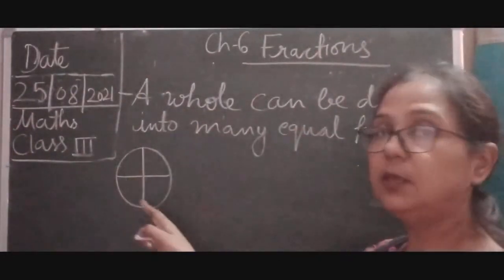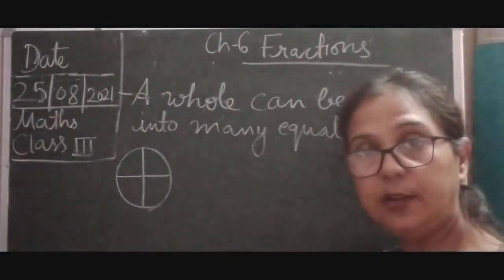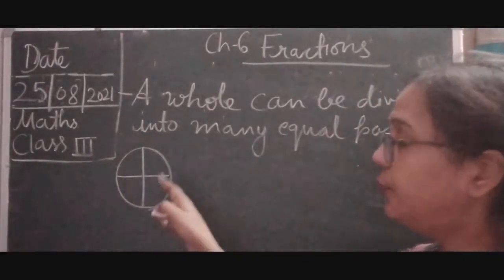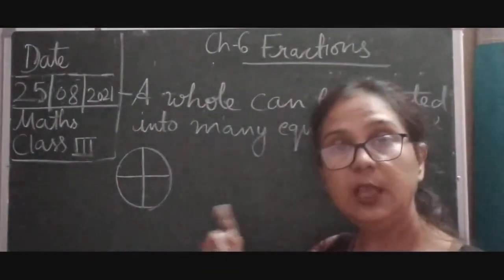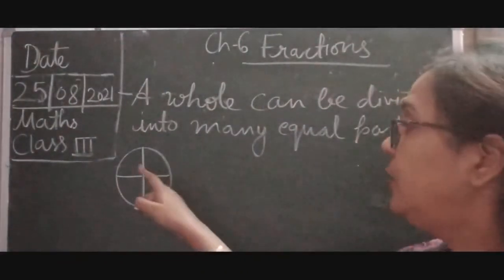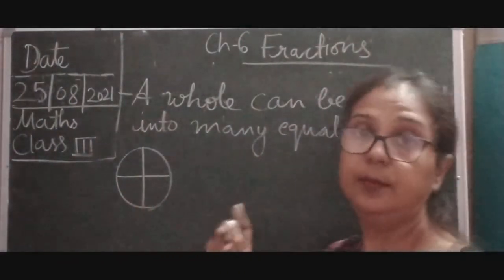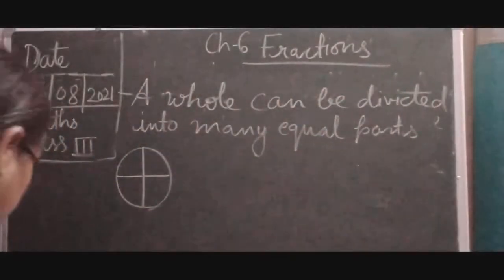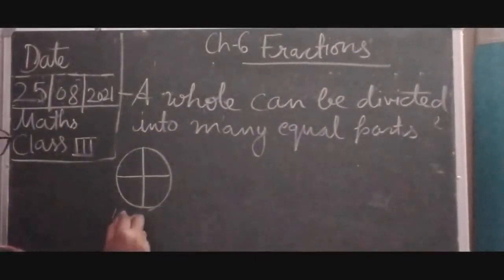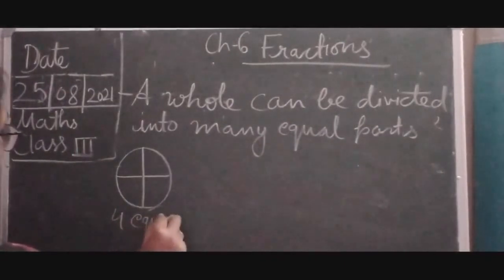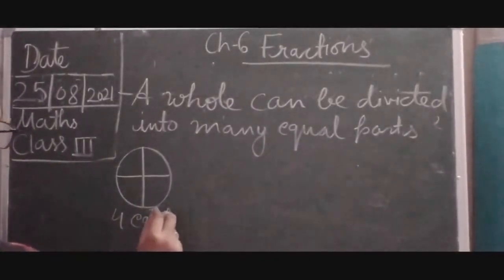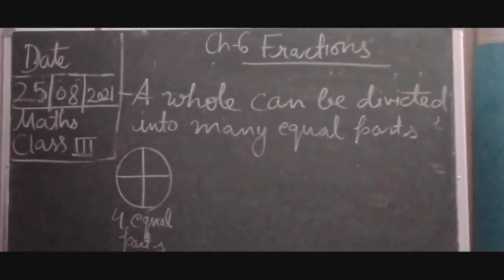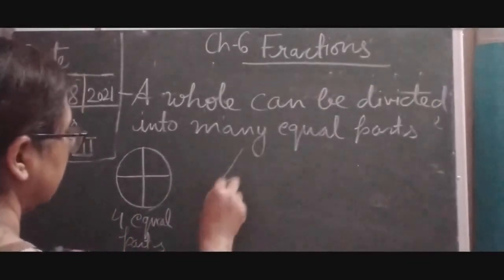Here I have divided a circle with a center line, and then cut it across. If 4 people are there, they will get equal parts. So here you can see 4 equal parts. एक circle के 4 equal part हो गए. So that is 4 equal parts.